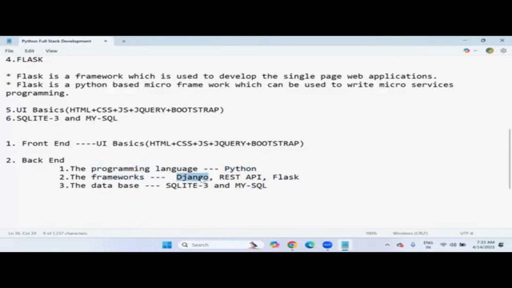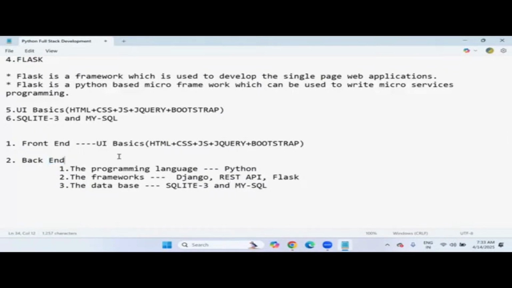Frameworks are required, because we design and develop our websites or web applications by following the framework's set of rules and specifications. And a database is required to store customer data, that is MySQL or SQLite 3. So these three, language, frameworks, and databases, work behind the scenes. That is what we call the backend development process.